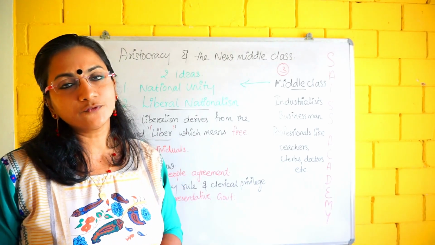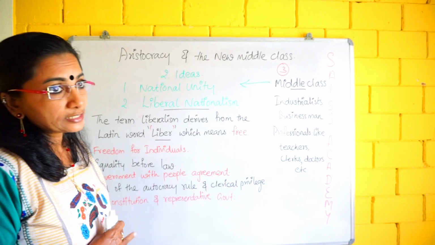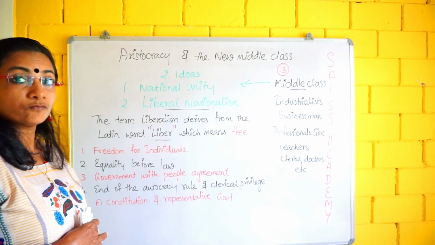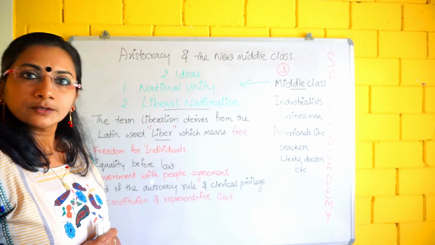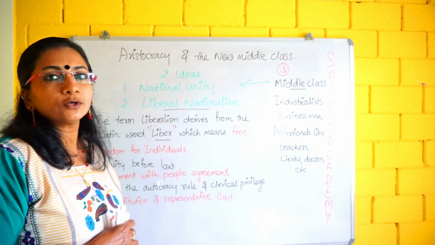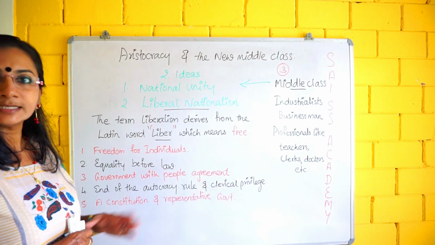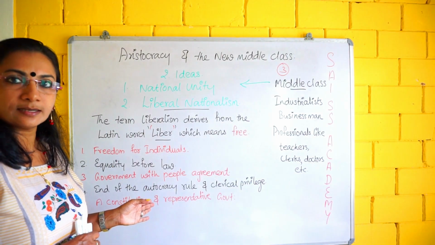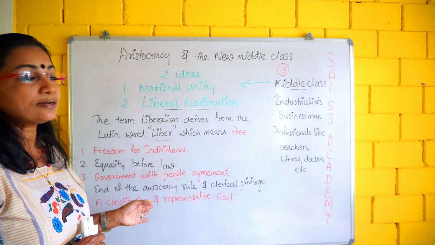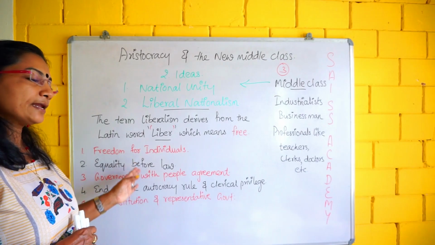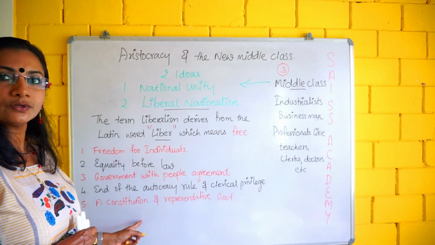Here comes a question for you: what did liberal nationalism stand for? You can expect a question like that. For that question, you have to write these 5 points. I simplified it, I think it is very helpful for you. These points you have to note down.